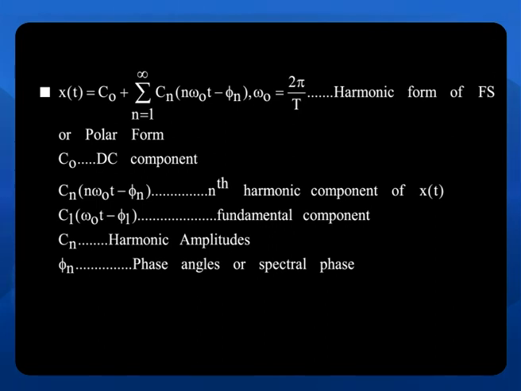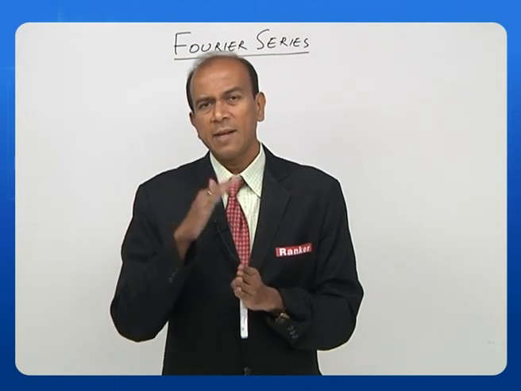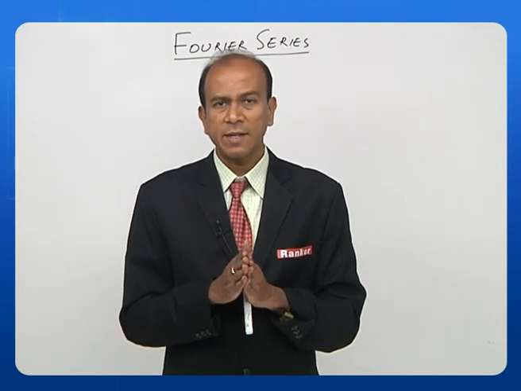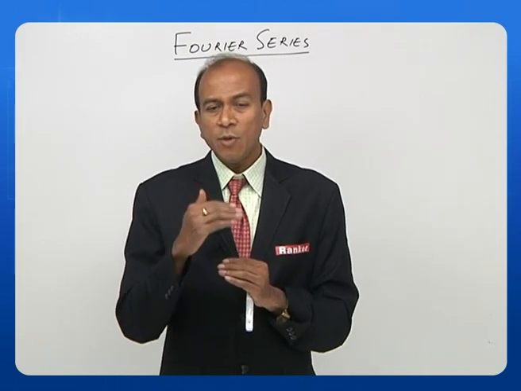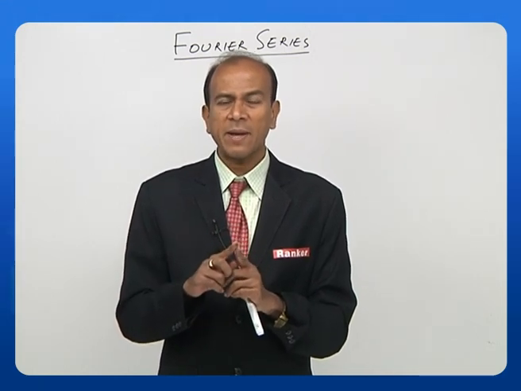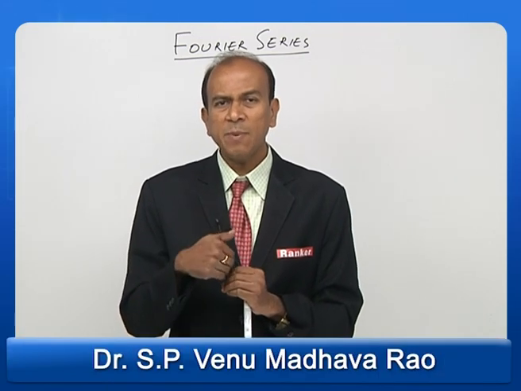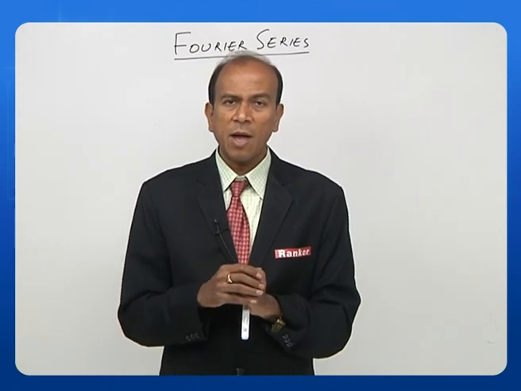This is a very important slide where we are going to learn a lot of terms. x of t is equal to C naught plus summation n equals 1 to infinity Cn cos(n omega naught t minus phi n). So there are different components which you can look at. One is the Cn component, and there is a phase angle component which is phi n. Here C0, again same as the earlier case, is the DC or average value of the signal, and Cn will give you the harmonic component of the signal. Cn cos(n omega naught t minus phi n) will give me the nth harmonic component, and if n is equal to 1, this gives me the fundamental component. Similarly, you have a phase angle which is phi n.